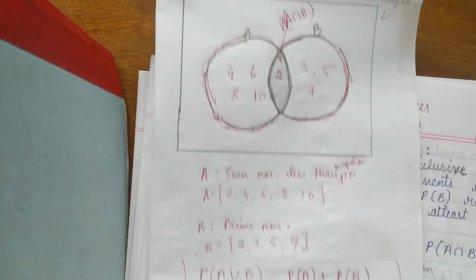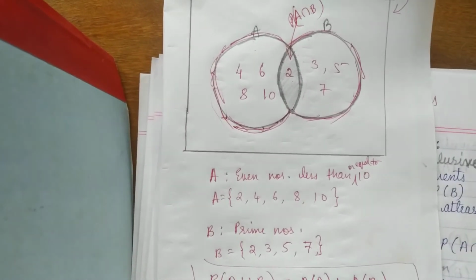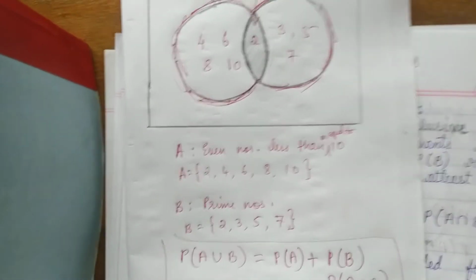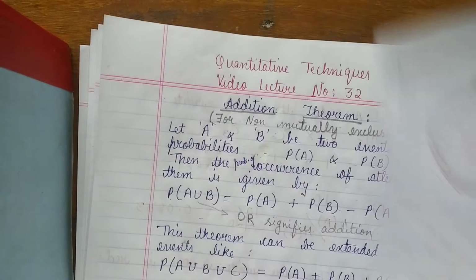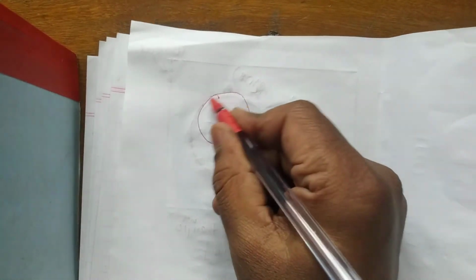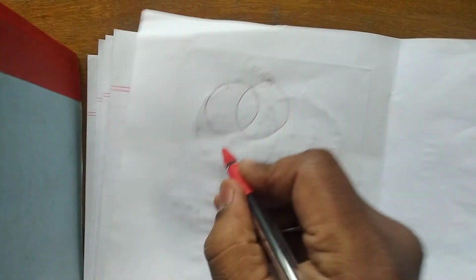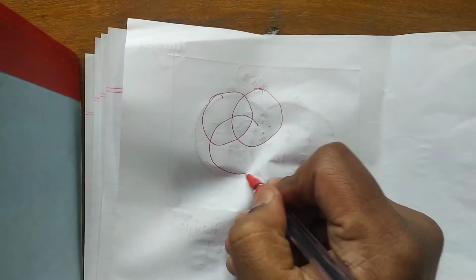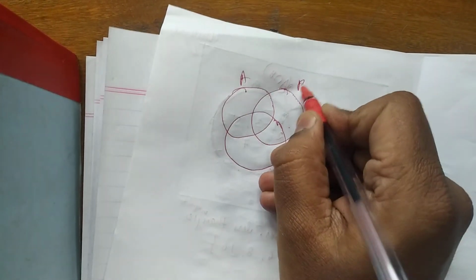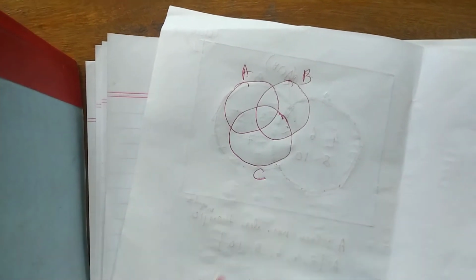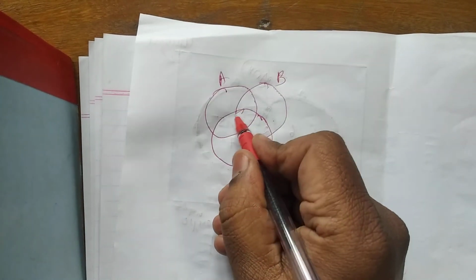The proof is not there in the syllabus, which is why I have shown it on a separate paper. But if you are interested to know exactly how it comes, you can always refer to this. Similarly, if you want to know when three events come, they come this way: 1, 2, and 3. So this is A, this is B, and this is C. And this is the common area for all.